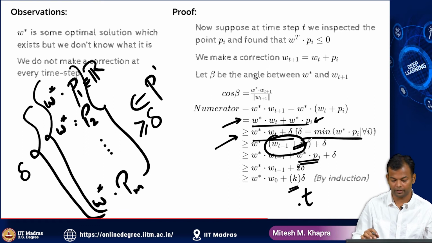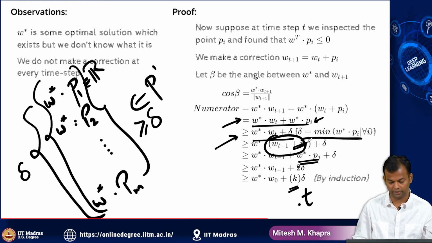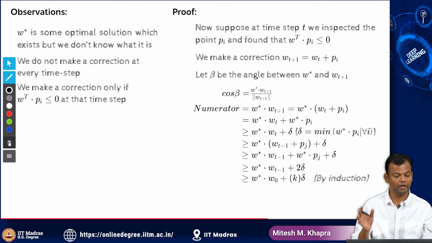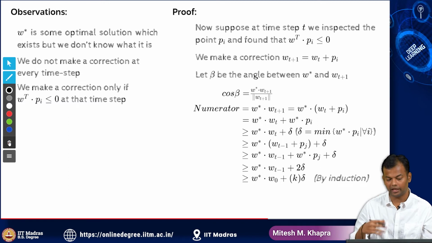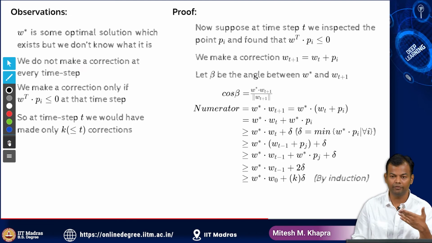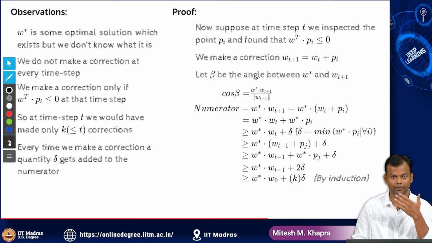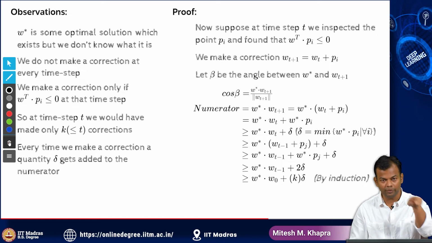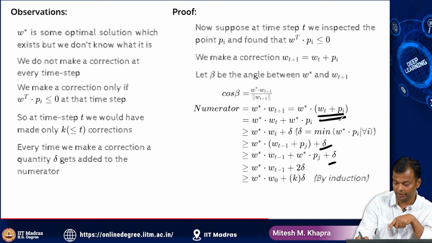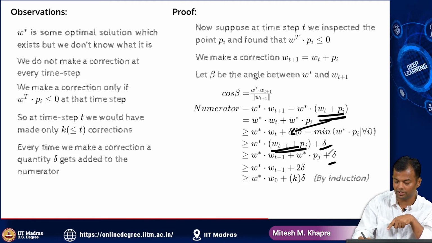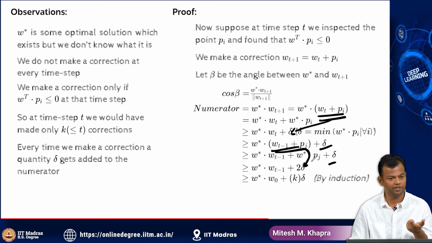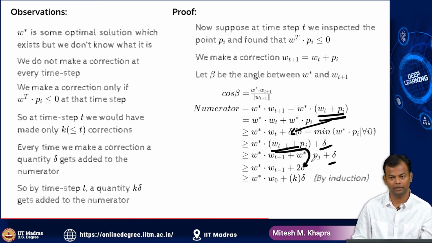Is that okay? Less than or equal to T updates. So we do not make a correction at every time step. We make a correction only if this condition is satisfied. And so at time step T, we would have made K less than or equal to T corrections. This is exactly what I had said. And every time we make a correction, we get a delta term in this equation. Here I made a correction, so because of that I got a delta here. Here I made a correction, so I got a delta again here. Every time I make a correction, I get delta, so I'll get K such deltas. Okay, so this is what the numerator looks like.